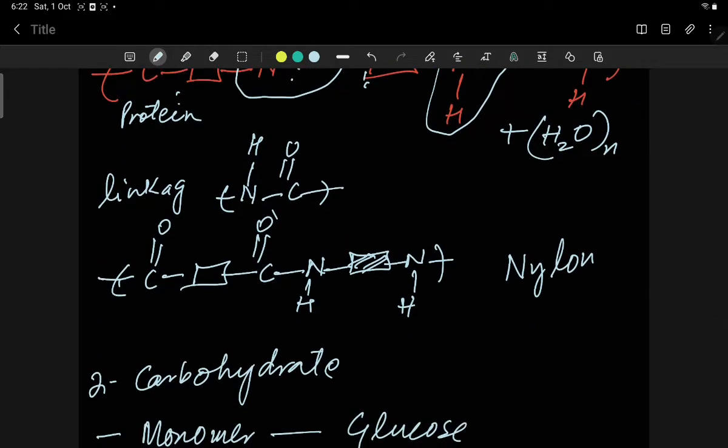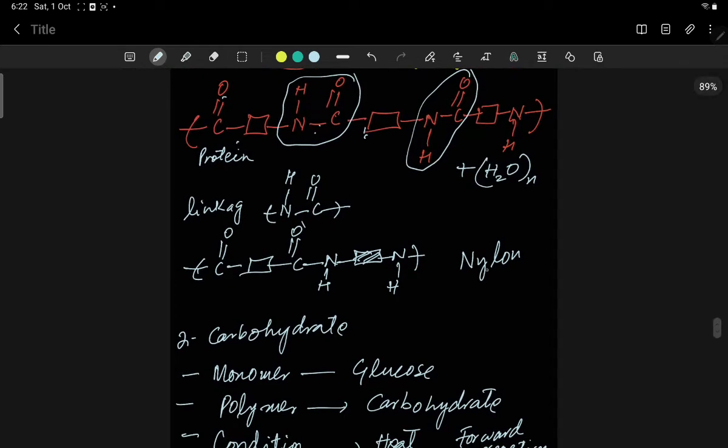This is the structure of nylon. When we compare this structure, this is very important to identify the nylon polymer and the protein polymer.